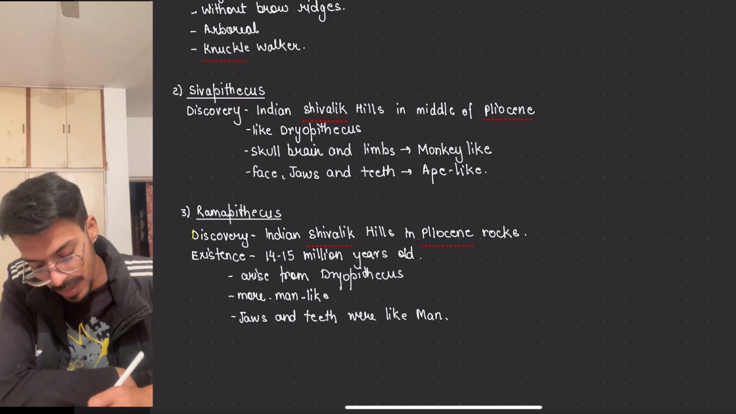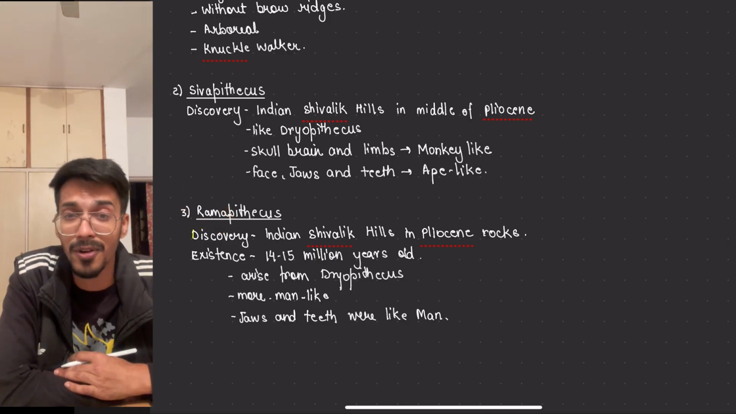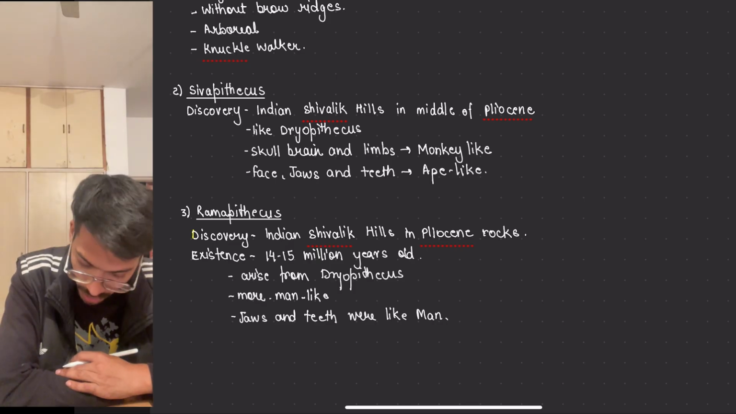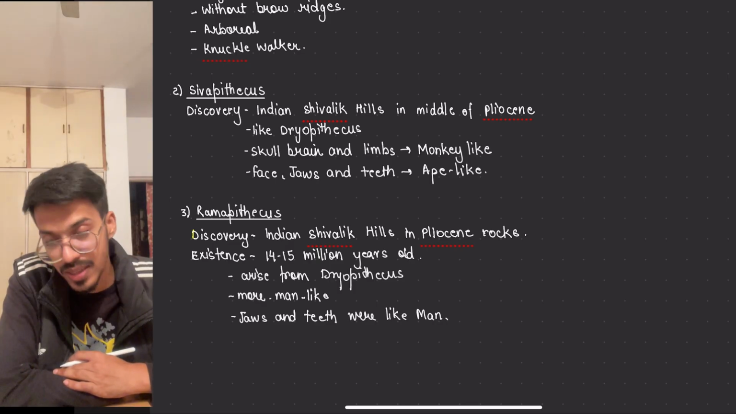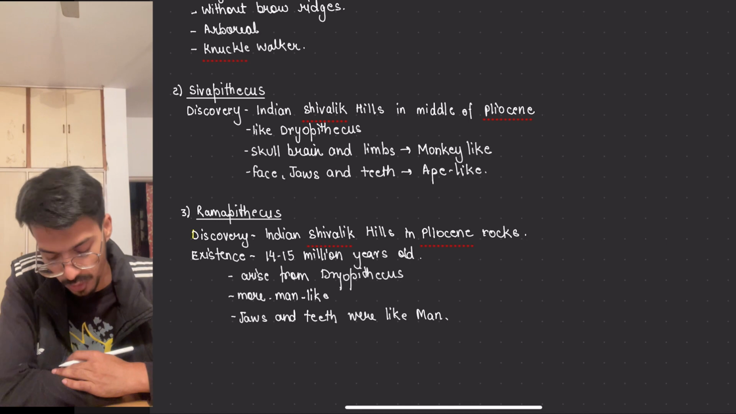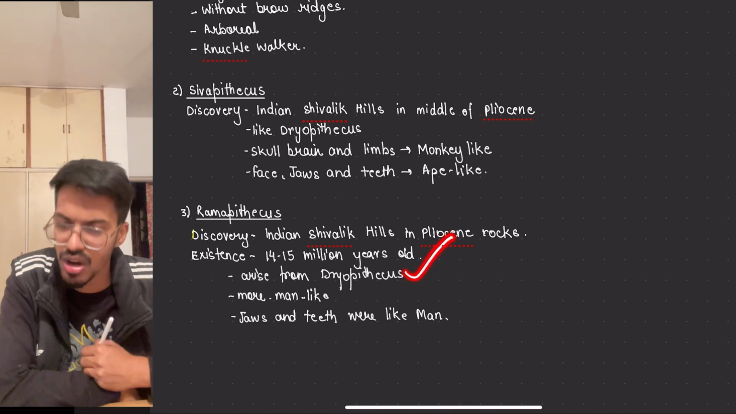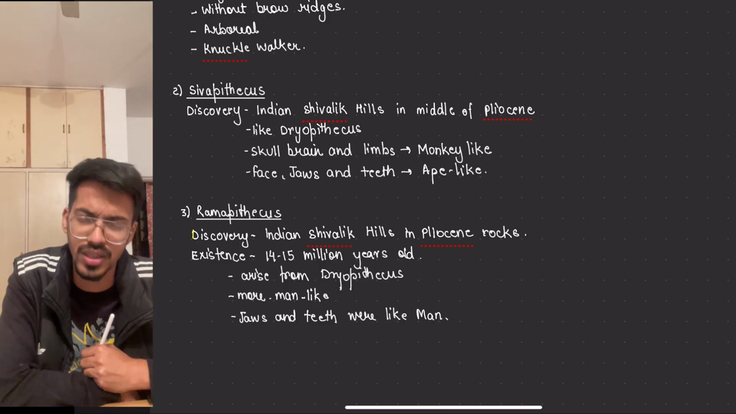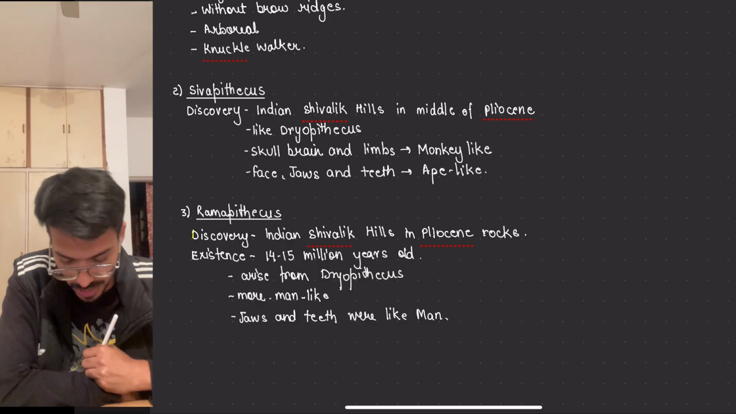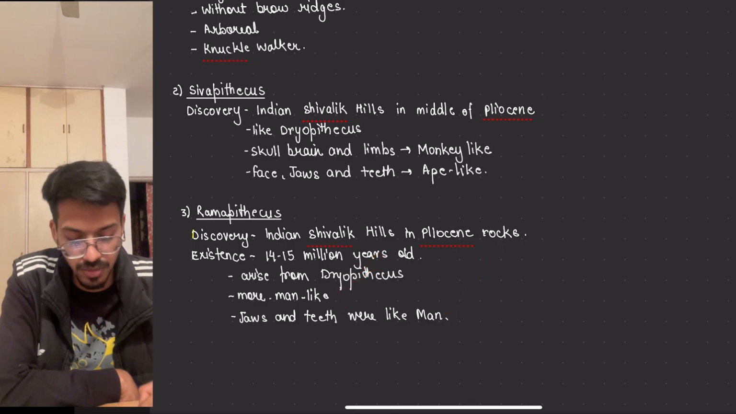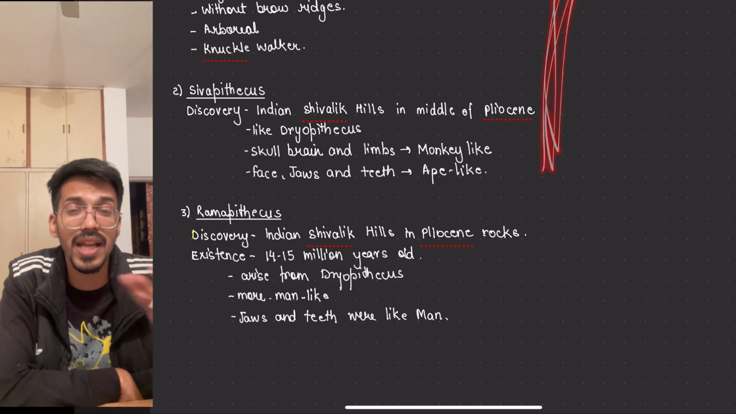Similarly, we got Ramapithecus. The word Rama is also from Indian mythology, and it was also found in the Shivalik hills. In the Pliocene epoch, we found another fossil around 14 to 15 million years ago. It arises from Dryopithecus. We can see that it's much different, and a lot more change happened. It's more like man; teeth and jaw are more like humans. Before this, the jaw and teeth were like an ape.